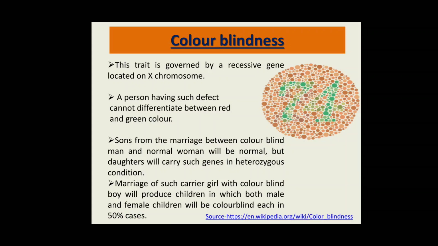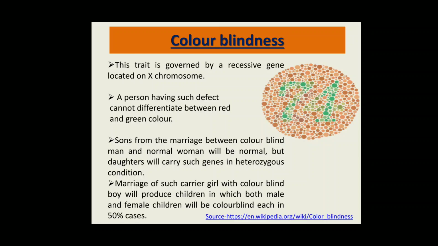Then another example of sex-linked traits is color blindness. This trait is governed by a recessive gene located on the X chromosome, and a person having such a defect cannot differentiate between red and green color.